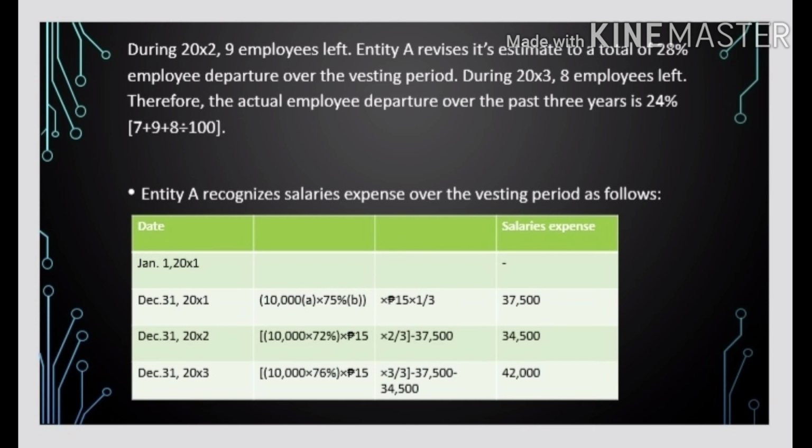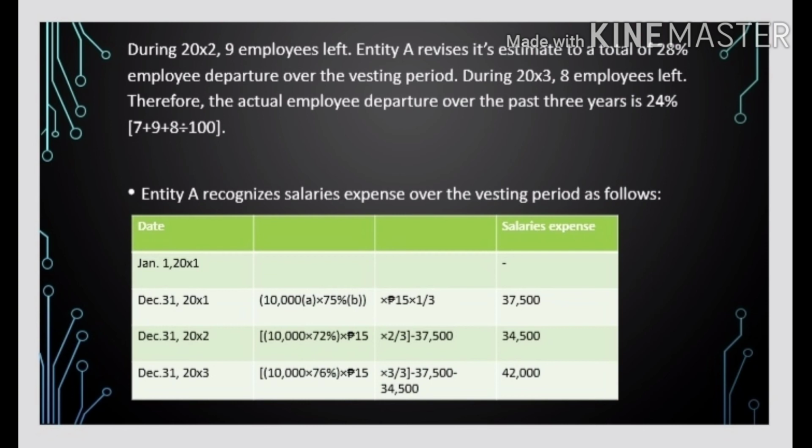During 20x3, 8 employees left. Therefore, the actual employee departure over the past 3 years is 24%. 7 plus 9 plus 8 divided by 100. So, Entity A recognizes salaries expense over the vesting period as follows.